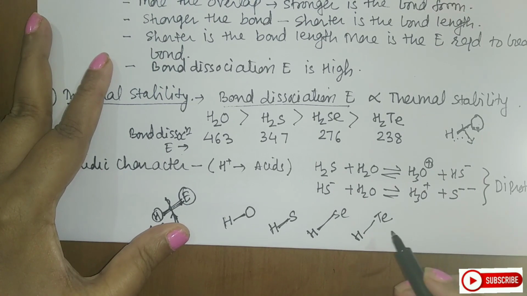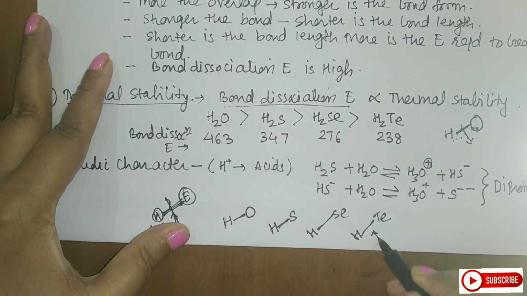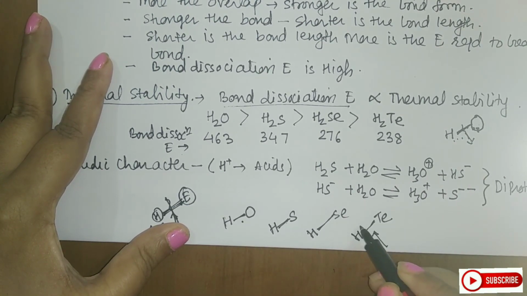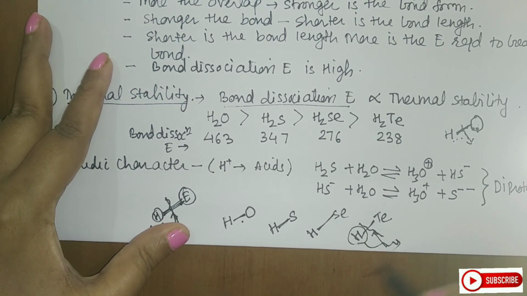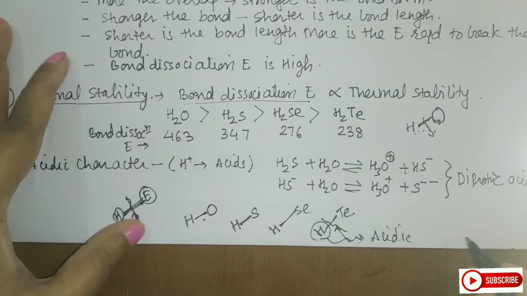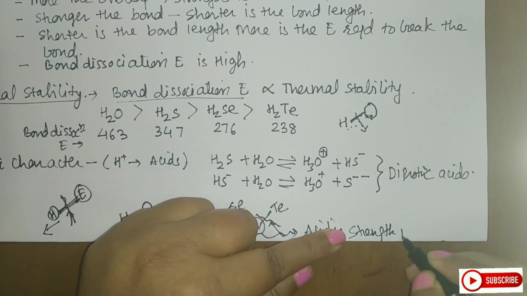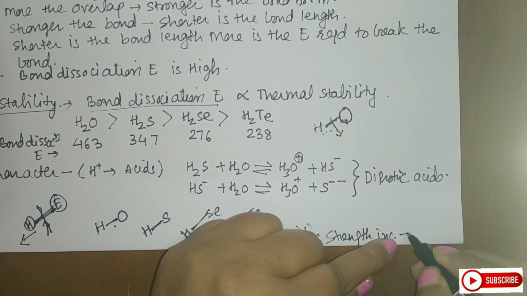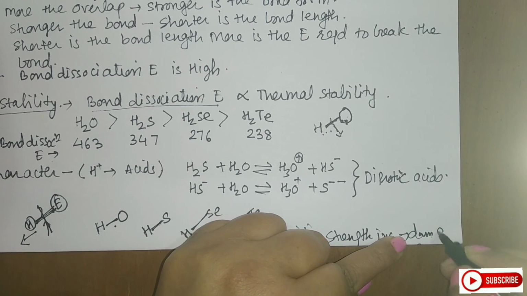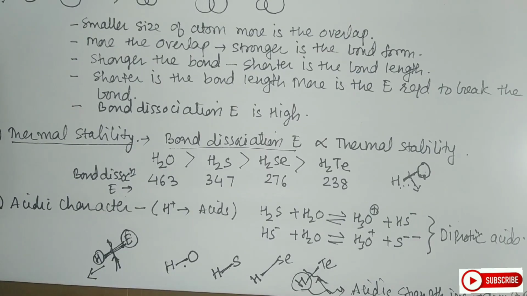A lesser amount of energy is required to break the bond here as compared to here, and therefore this bond can be broken easily and this H can be released easily. So the acidic strength increases moving down the group. So this is about the acidic character.